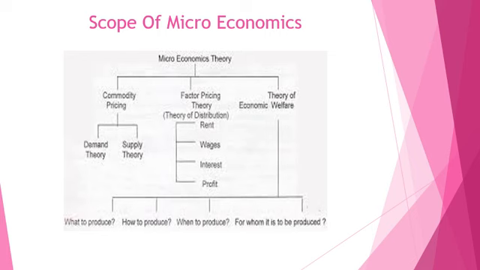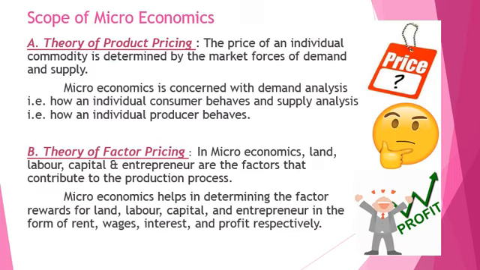Don't worry, this chart looks very difficult, but we can again make use of the microscope. That is, we'll study the small minute particles together and we'll understand the scope of microeconomics. So, very first thing, it talks about theory of product pricing.